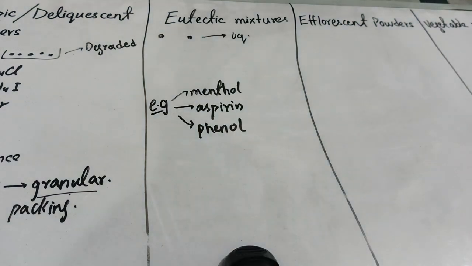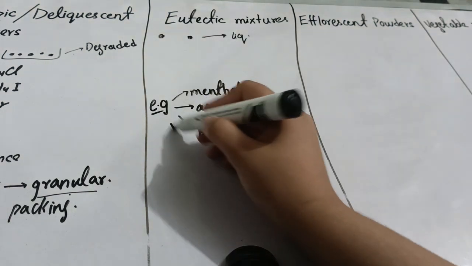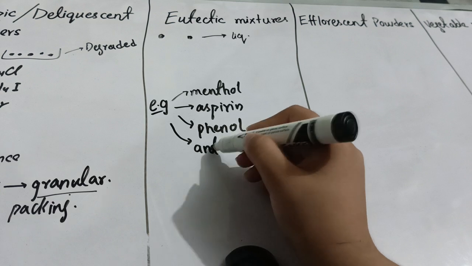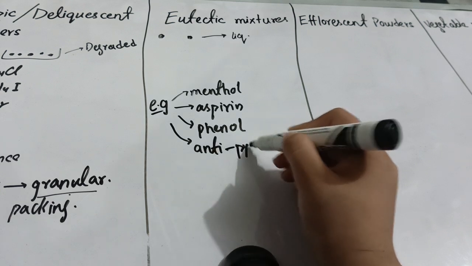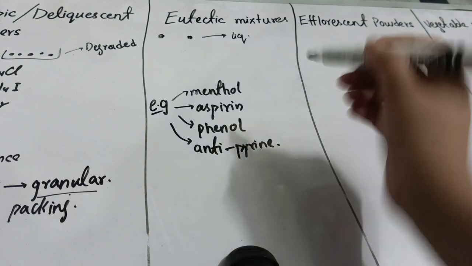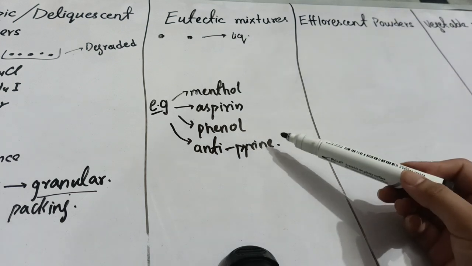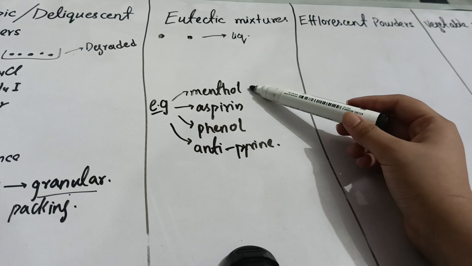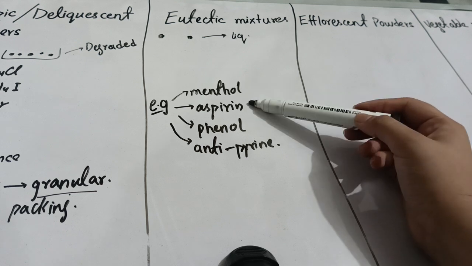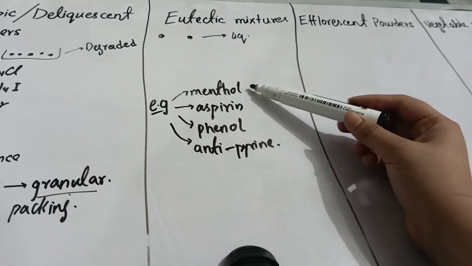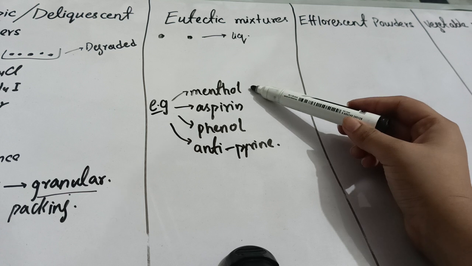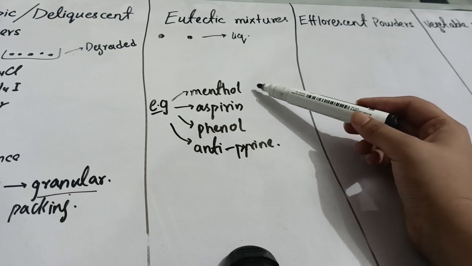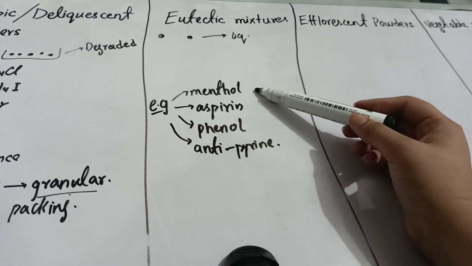So these are some types of eutectic mixture, like antipyrine. Let's suppose you are going to mix aspirin and menthol. When you mix these substances, they convert their physical property from powder into liquid, and they become liquid-like.